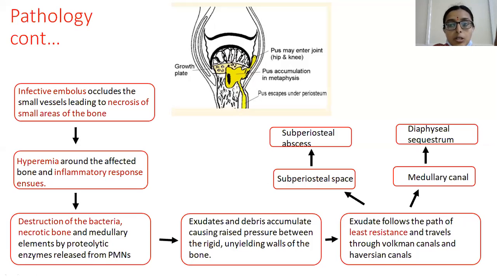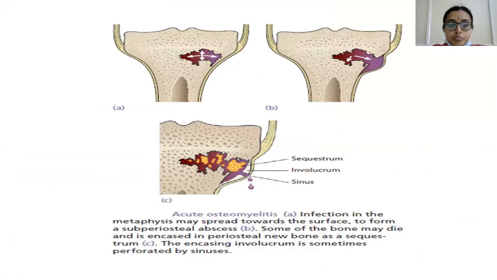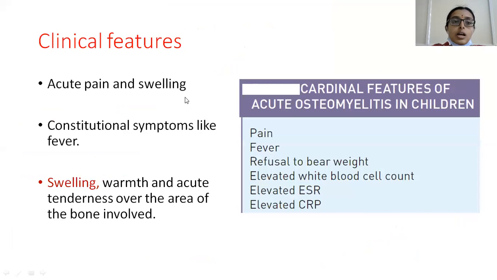Please remember this, because the continuation of this pathological mechanism in acute osteomyelitis we are going to see in chronic osteomyelitis. So this is the same picture of acute pathology of acute osteomyelitis. And coming to the clinical features, the patient usually presents with acute pain and swelling, and there will be constitutional symptoms like fever.